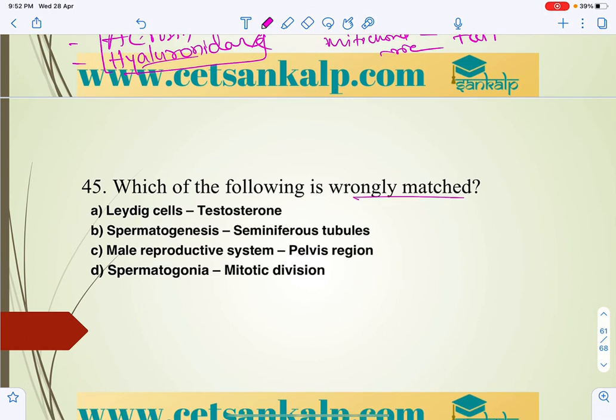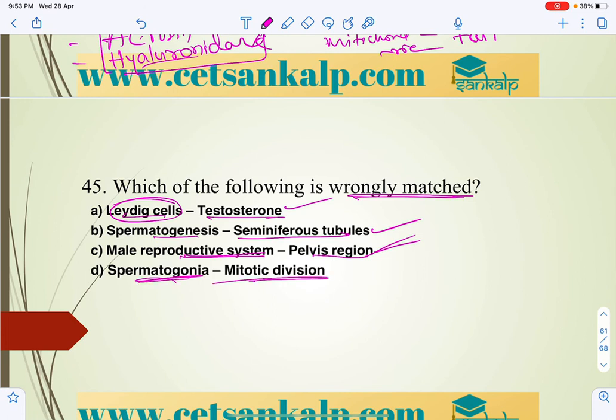Which of the following is wrongly matched? Whenever we take Leydig cells, testosterone, that is the male sex hormone produced by the interstitial cells. Spermatogenesis takes place within the seminiferous tubules. It's also correct. The male reproductive system is present in the pelvic region, and the testes are present outside the abdominal cavity. That is also correct.